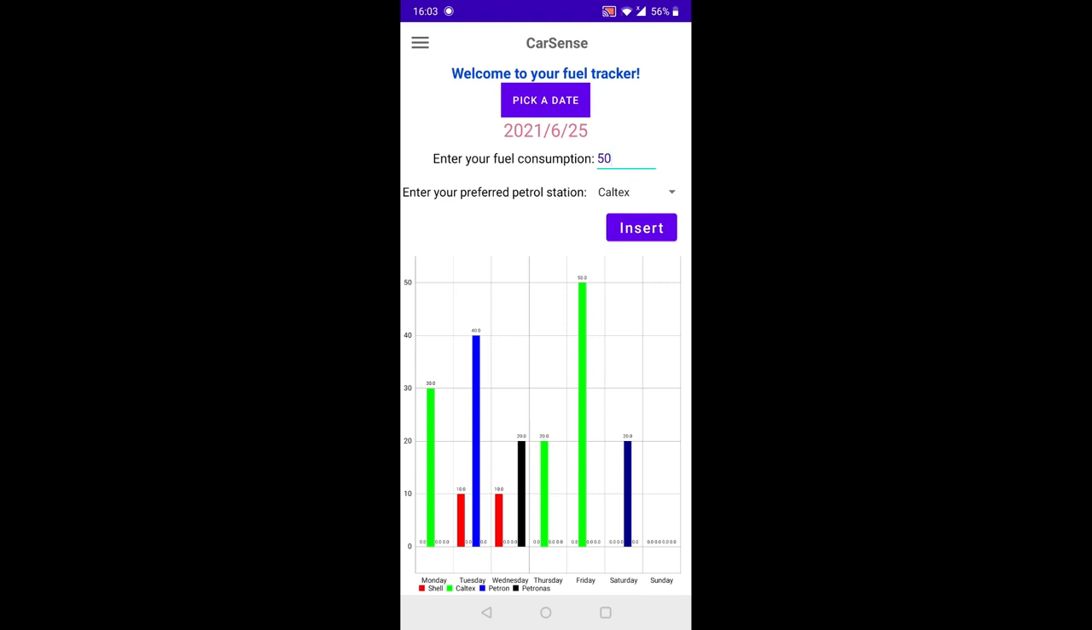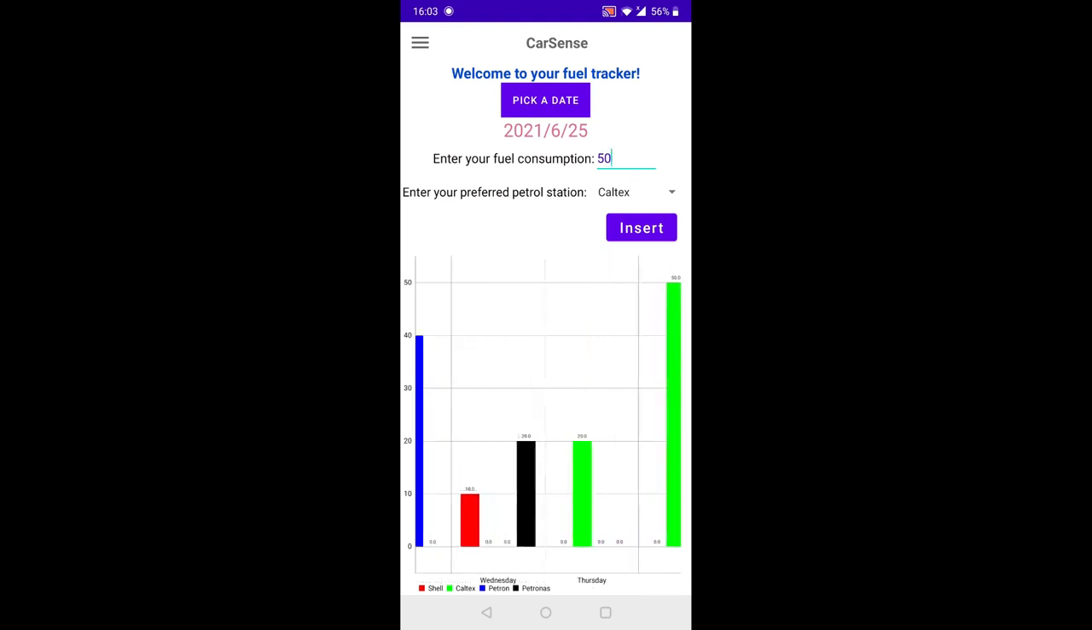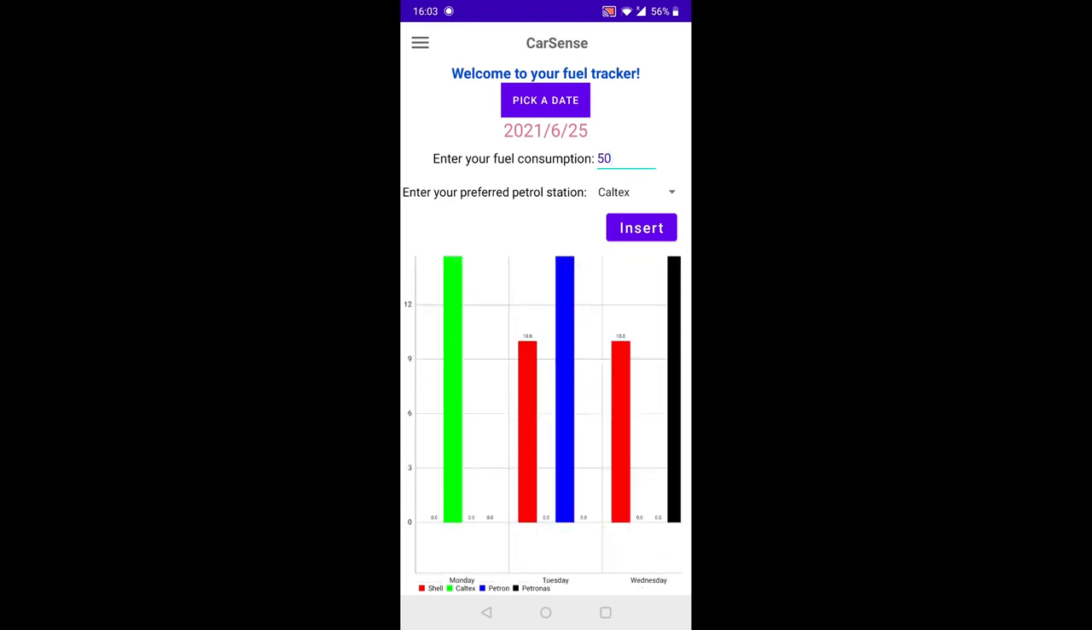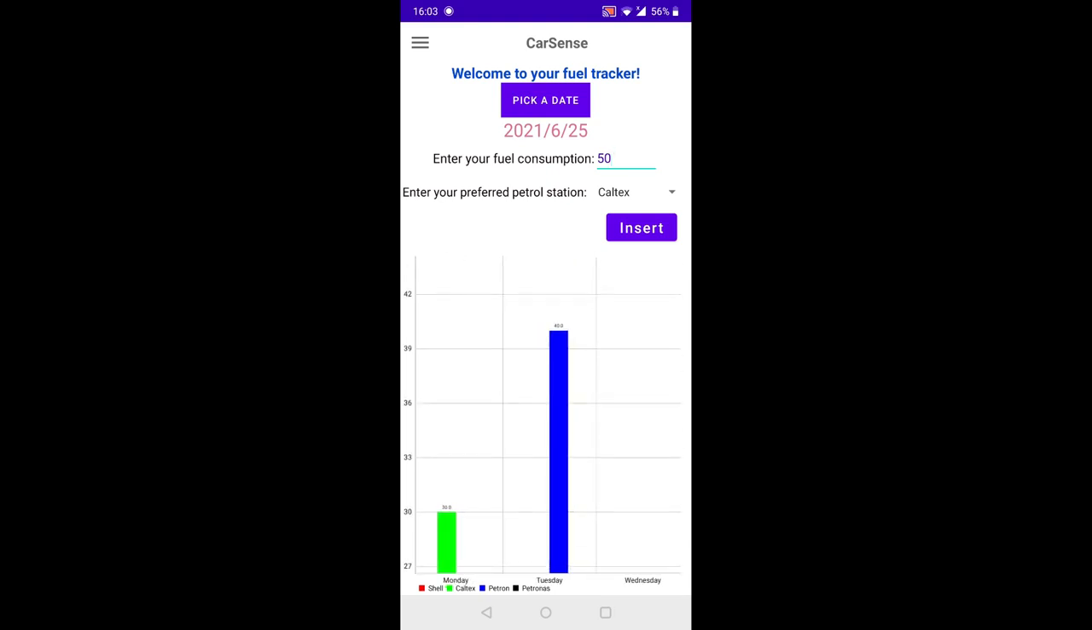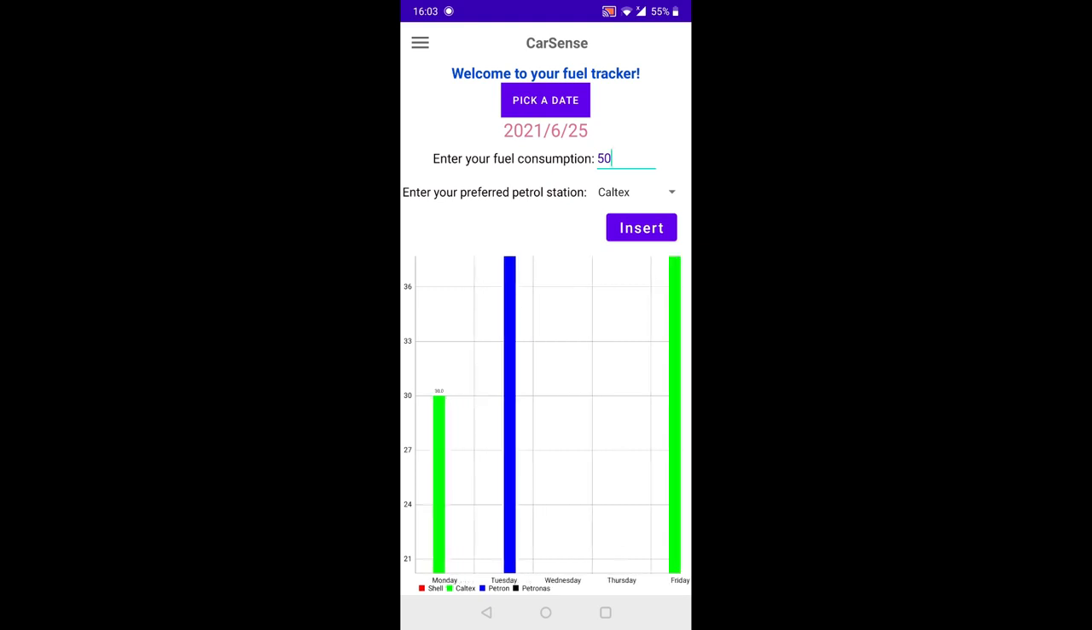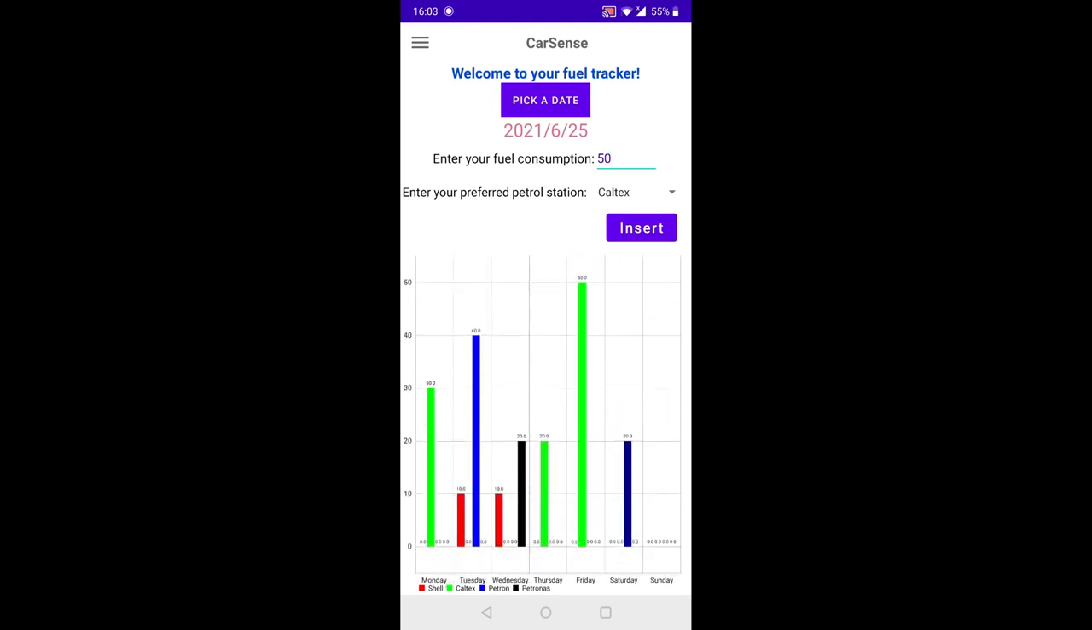So of course, this is a bird's eye view. Users can, of course, as you can see here, zoom in. Users can zoom in and have a clearer look. So you see Monday, so Caltex is green. I have 30 ringgit worth of data here. So the users, of course, can zoom out again and have a bird's eye view of everything from Monday to